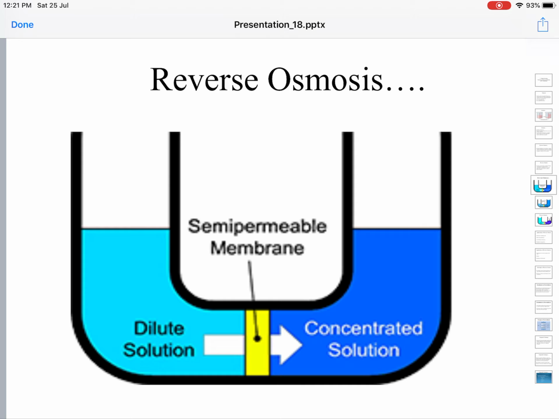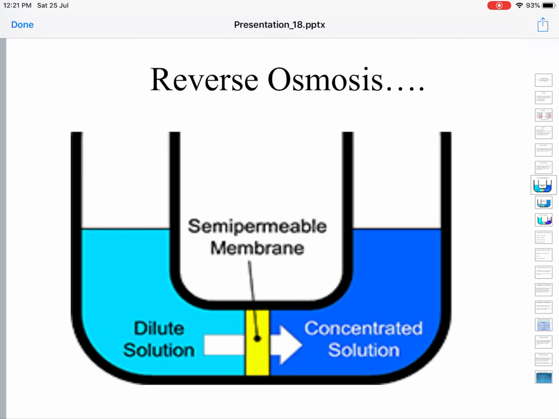A semi-permeable membrane is a membrane that allows passage of solvent molecules only through it, but prevents passage of solute molecules. So here you have one dilute solution and one concentrated solution, separated by a semi-permeable membrane.